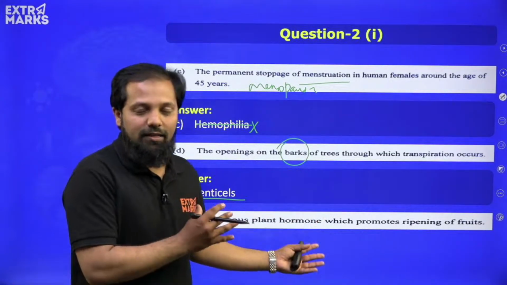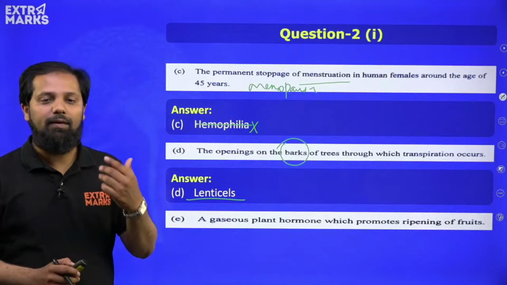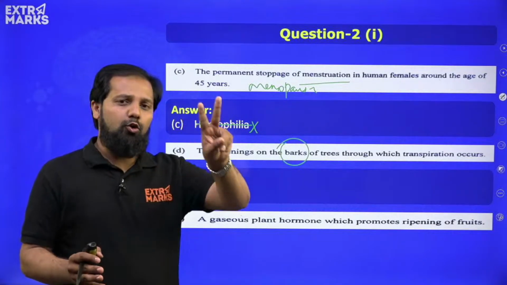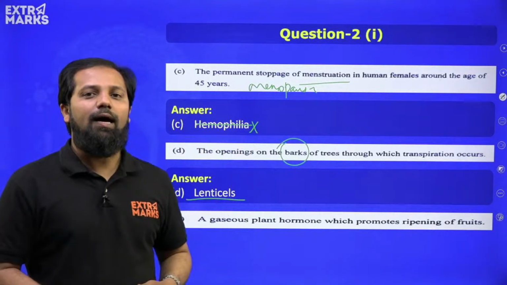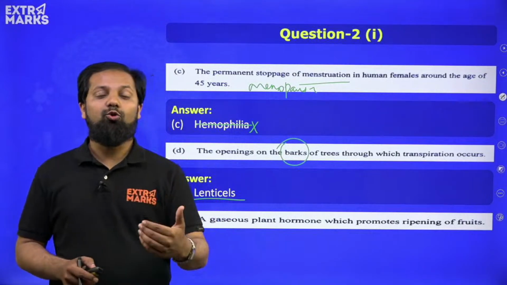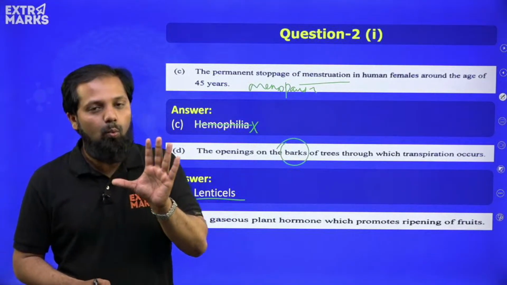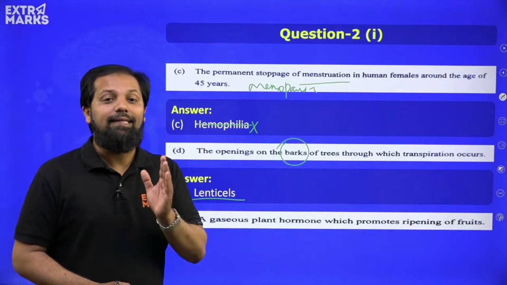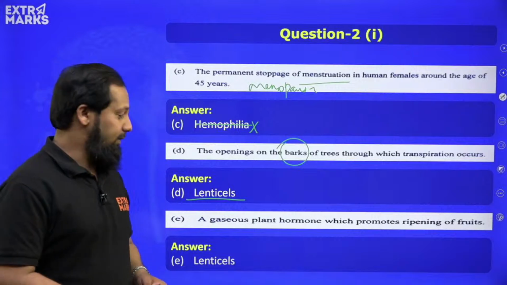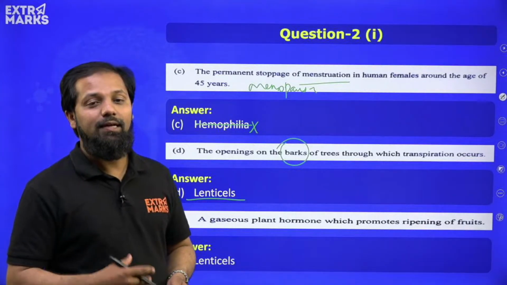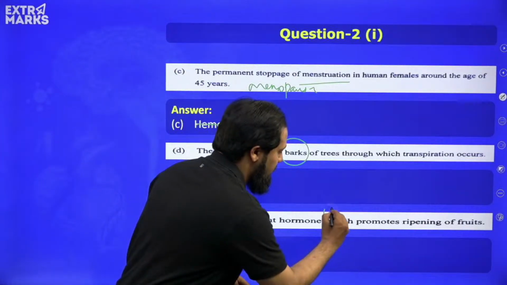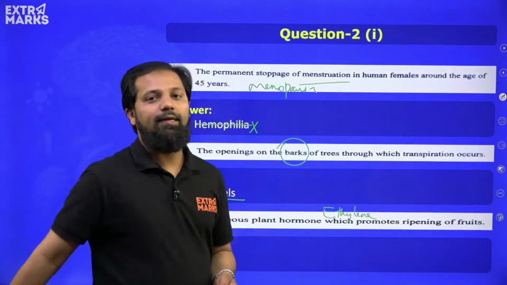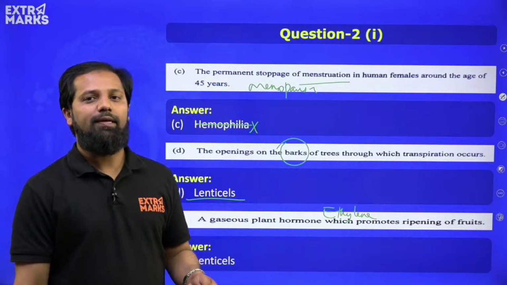Moving toward the last question, a gaseous plant hormone which promotes ripening of fruits. Now this is a question that has come from chemical coordination in plants. So we have seen the plant hormones, right? We have got 2 categories. One is plant promoter, the other being the plant growth inhibitor. Now there is one hormone which is acting as an inhibitor, and that is ethylene, and that is working as a gaseous hormone. So the answer is ethylene for the question. I hope this is very clear for everyone.